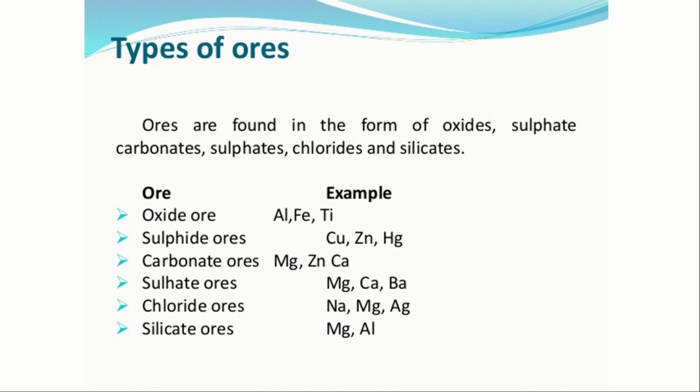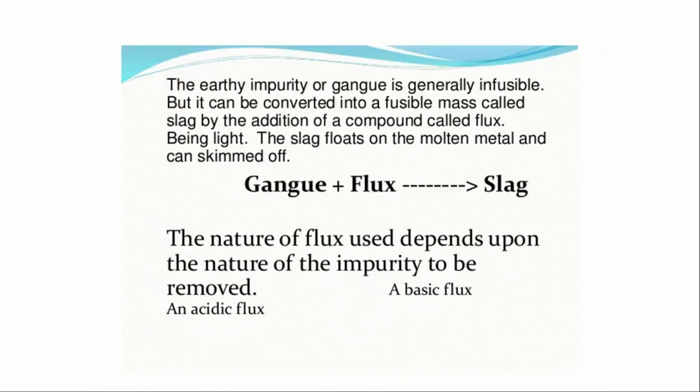Oxide ore, sulfide ore, carbonate ore, sulfate ore, chloride ore and silicate ore. Oxide ore contains Al, Fe, Ti, that is aluminium, iron and tin. Sulfide ore is Cu, Zn, Hg, that is copper, zinc and mercury. So it follows up to silicate ore, which consists of Mg, magnesium, and Al, aluminium. There is no need of memorizing these things, only the ores we have to keep in mind.